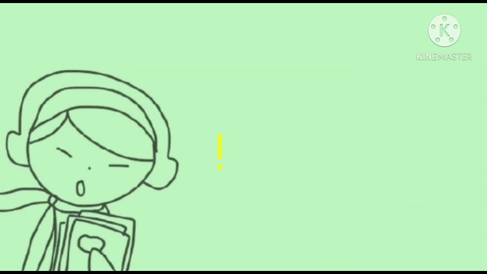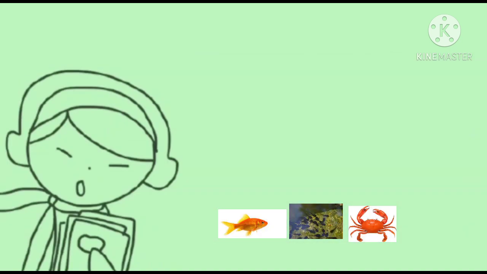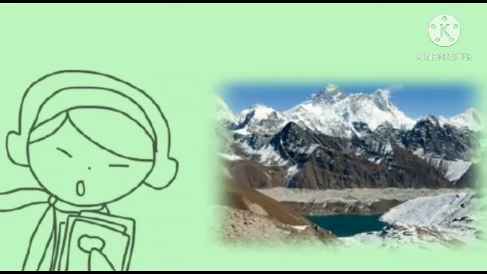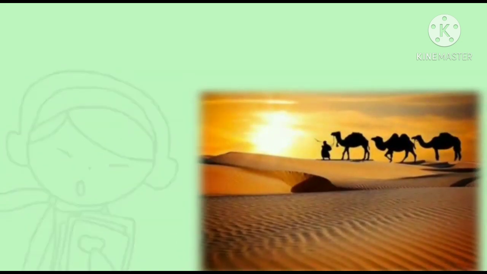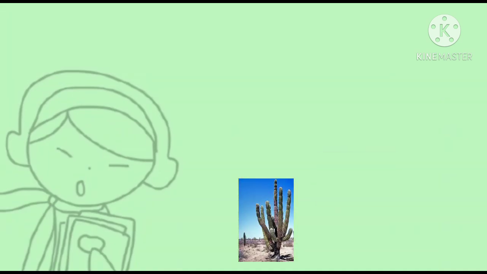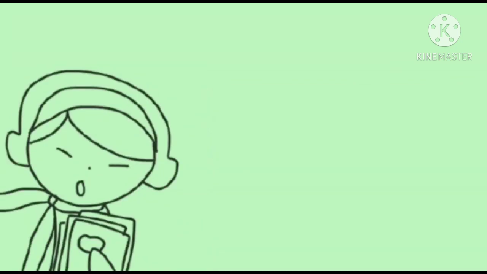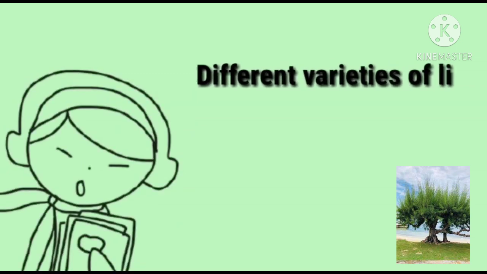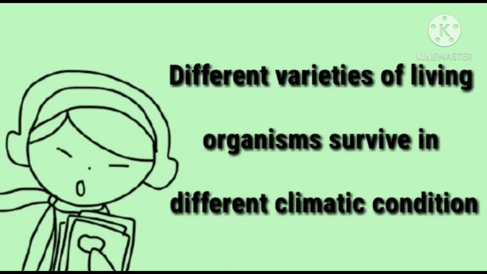First, we went on a trip to River Ganga where we found aquatic animals like fish, crab and tadpoles etc. Next, we went to the Himalayas. There we found different varieties of oaks, pines and deodars. And then we went to Rajasthan where we found the cactus that survives in dry land. At last, we went to Odisha and went to Puri beach. We had seen Casuarina trees. So, we can understand that different varieties of living organisms survive in different climatic conditions.